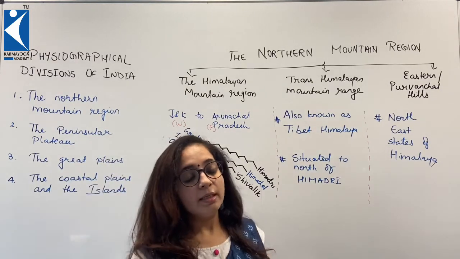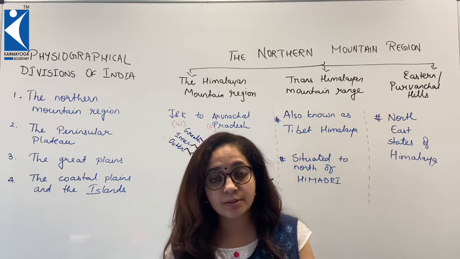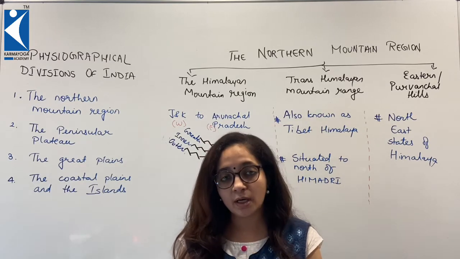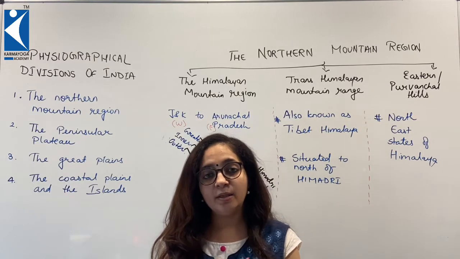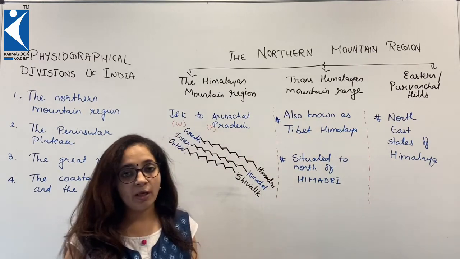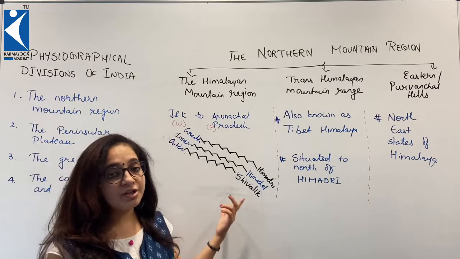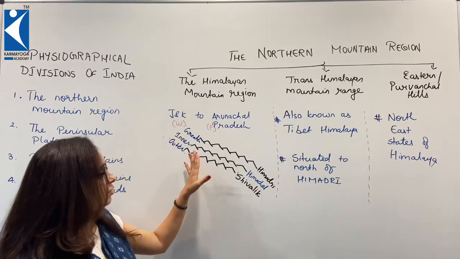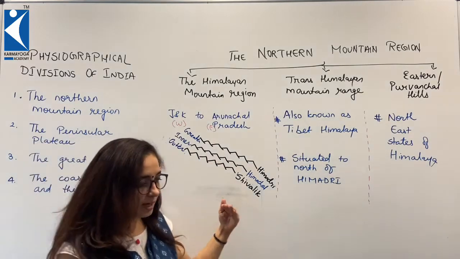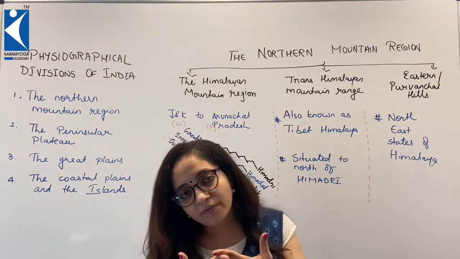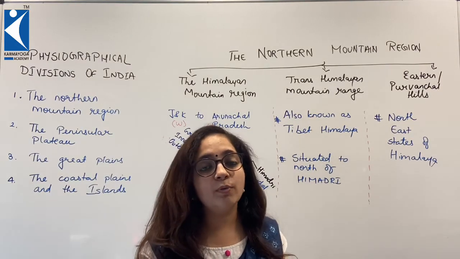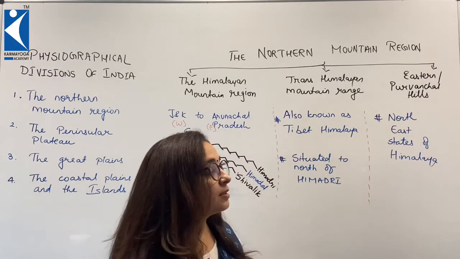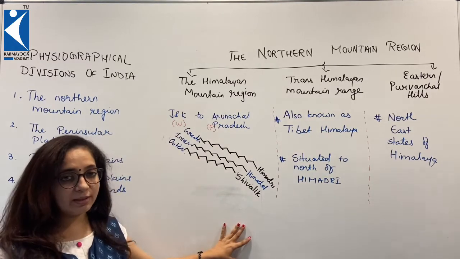Within these ranges there are so many hill stations. The local people there call them Dun, like Patli Dun, Kotli Dun, Dehradun. These hill stations are ideal places for us to cherish nature. Along with that, mountains K2 and Kanchenjunga, the peaks and hill stations, are also within them, and it is believed that the size is still increasing. So maybe after a few centuries the size would be even more than what it is today. They form one of the tallest mountain ranges on earth, and it is a matter of pride for us that we in India are blessed with it.